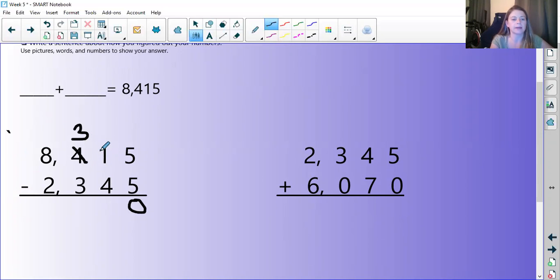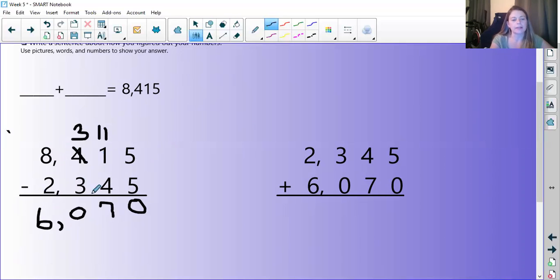So my tens place had 1, and then they're taking 100. In 100, you have 10 tens. So I already had 1, and I'm adding 10 more to it. So now I have 11. And I'm taking 4 away from that. So I'm left with 7. Then my hundreds place, I have 3 left now, and I'm taking 3 away. So I'm left with 0. And in my thousands, I have 8, and I'm taking 2 away. So I'm left with 6.